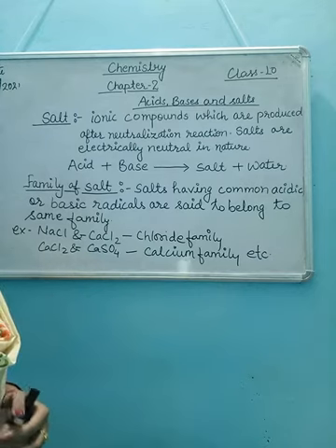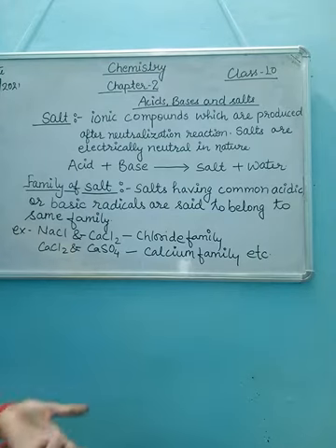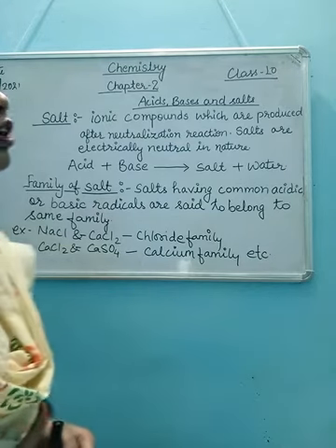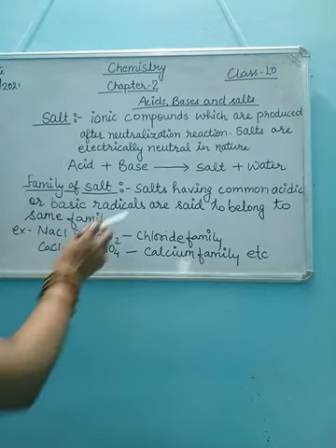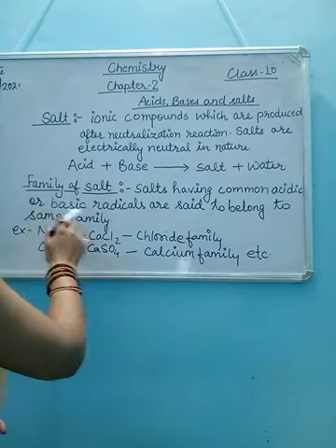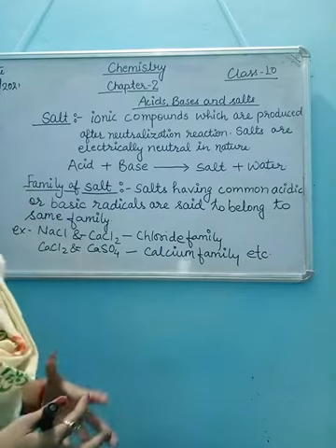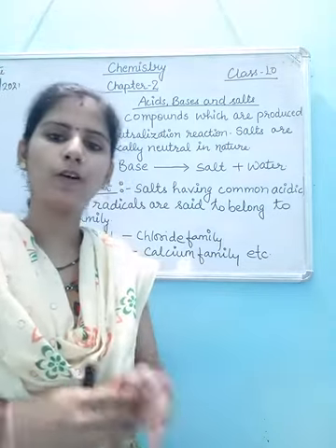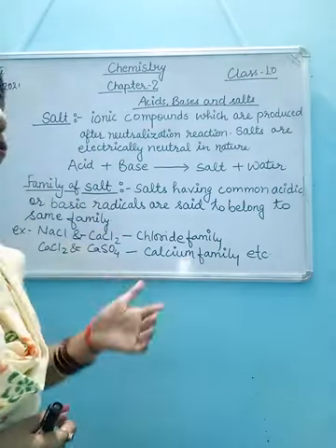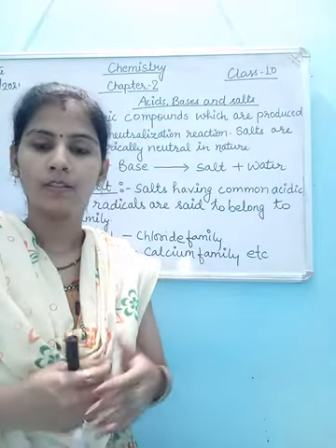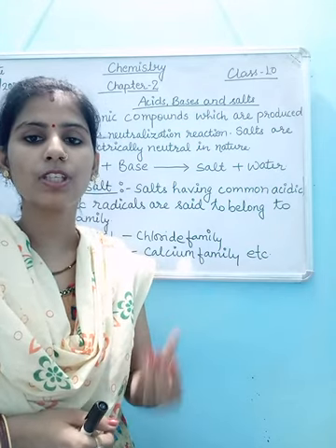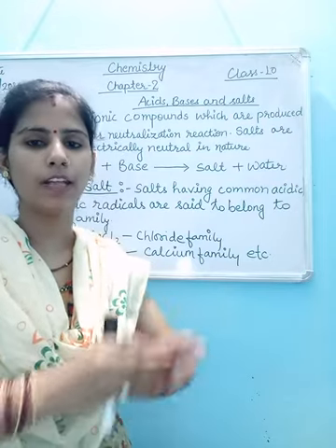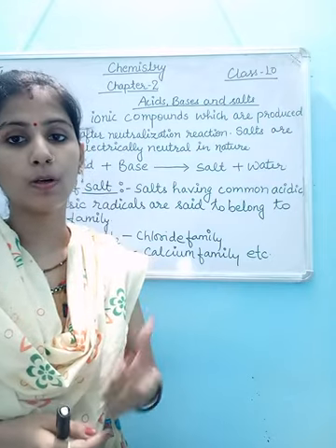Now next, the family of salt. How many families of salts are there and how do we know that this is the family of salt? Nearly 12 families of salts are known. So what is the family of salts? Salts having common acidic or basic radicals belong to the same family. Again I am repeating, the salts which have the same radicals, either acidic or basic, belong to the same family.